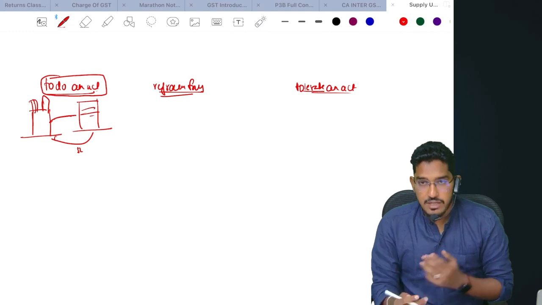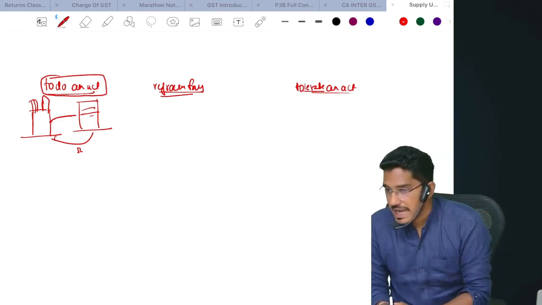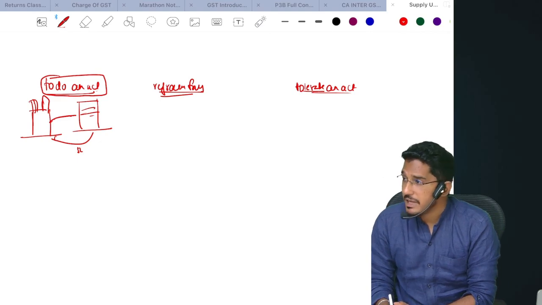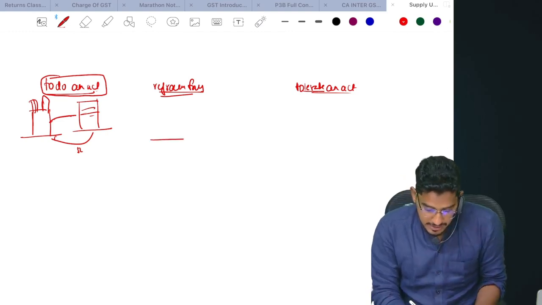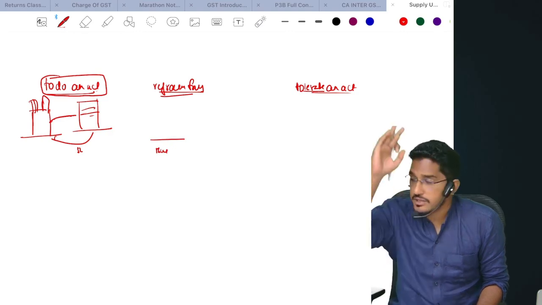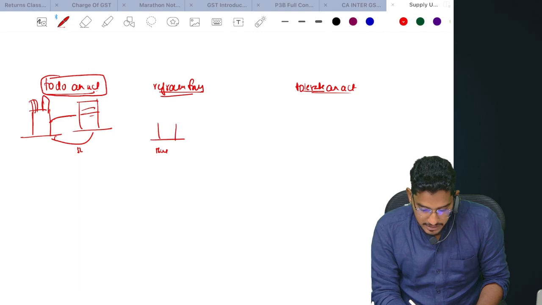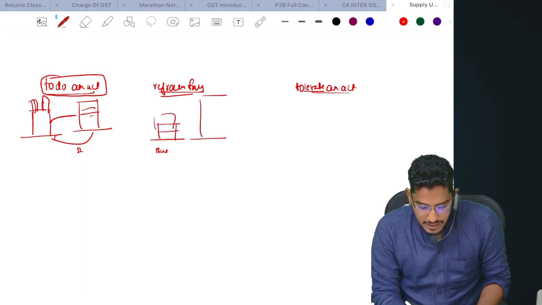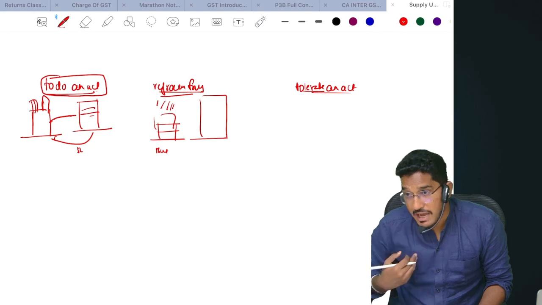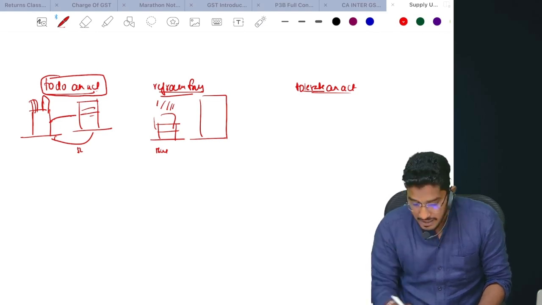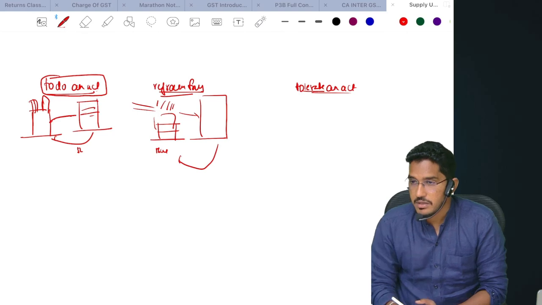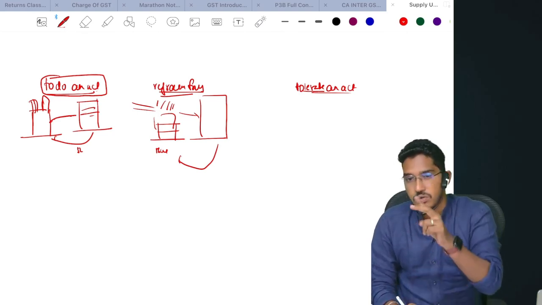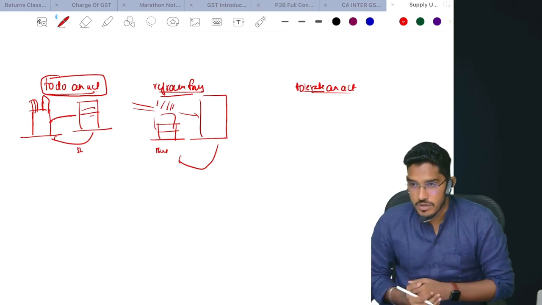Next, I will give you an example of refraining from an act. If, as a party, you agree with another person to refrain from an act. What do you mean by refraining? Stopping. You are stopping yourself from doing an act. Say for example, there is one builder who got permission to construct 5 floors of apartment. He completed 3 floors. Adjacent to that, one more apartment is there. They feel that if this person constructs the extra 2 floors, he has permission to do it, but the sunlight will get blocked for their apartment. So now this builder has approached the other builder: boss, you have permission for 5 floors, but don't construct that extra 2 floors because we will have a blockage of sunlight.